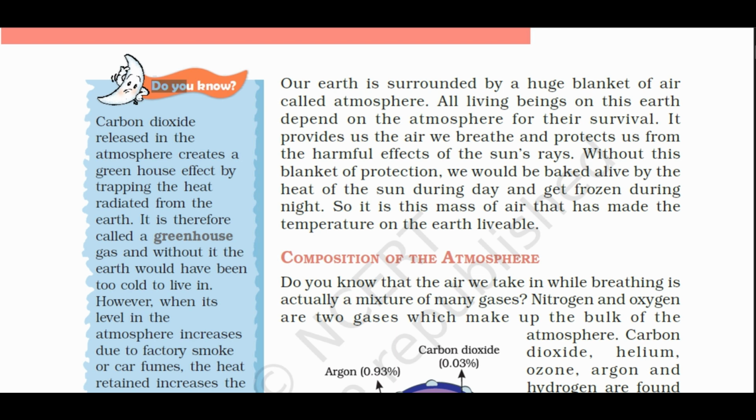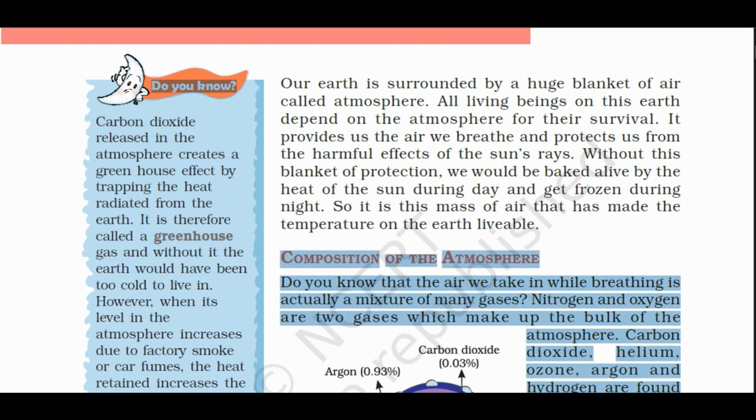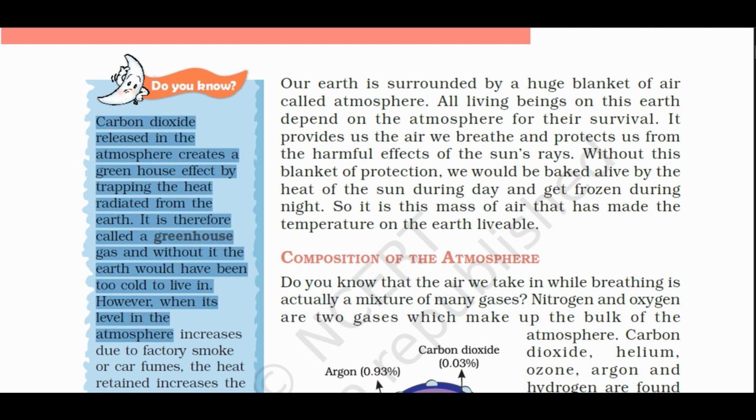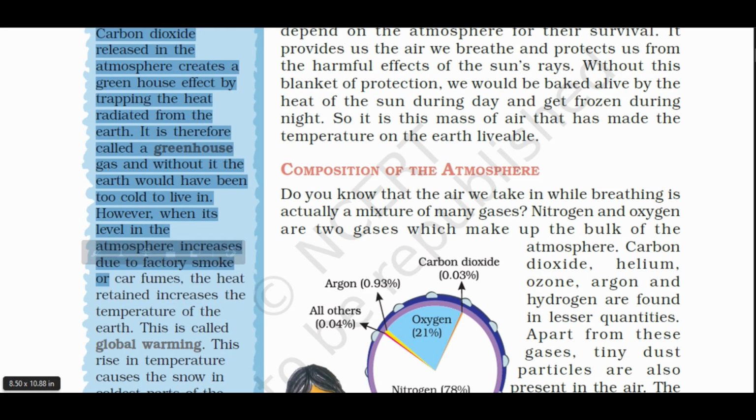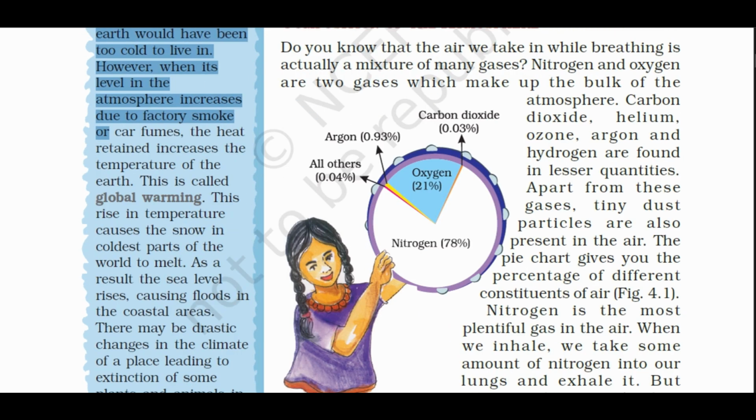Do you know carbon dioxide released in the atmosphere creates a greenhouse effect by trapping the heat radiating from the earth. It is therefore called a greenhouse gas, and without it, the earth would have been too cold to live in. However, when its level in the atmosphere increases due to factory smoke or car fumes, the heat retained increases the temperature of the earth. This is called global warming.